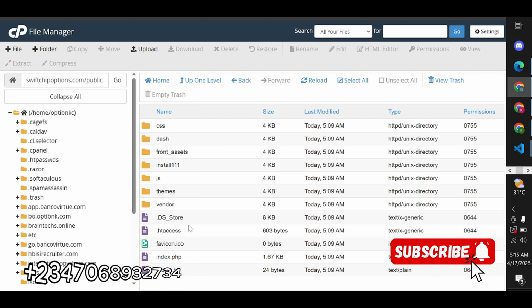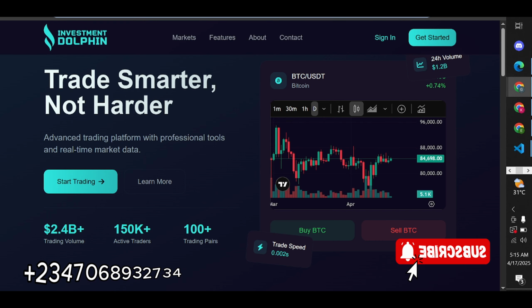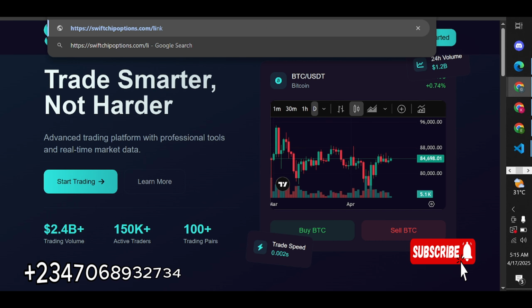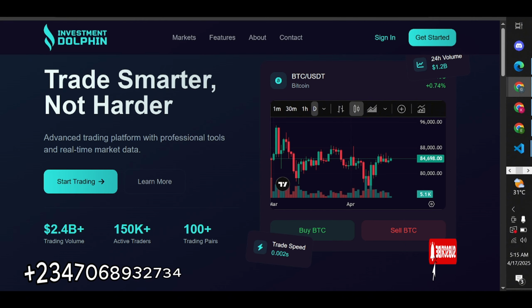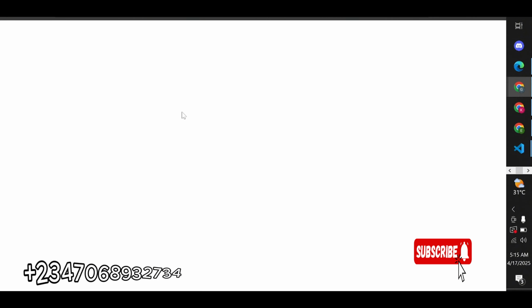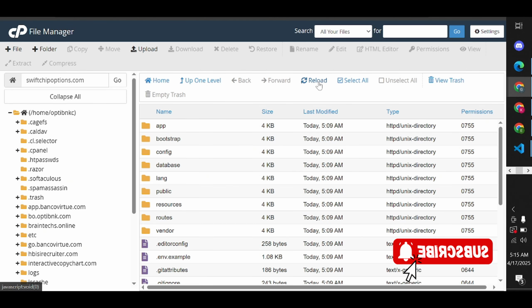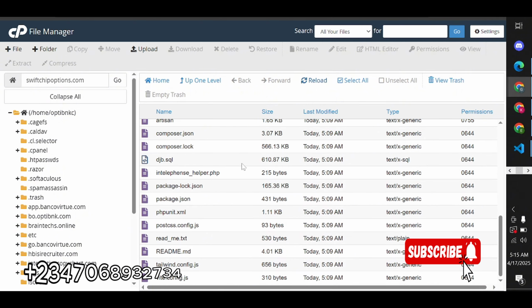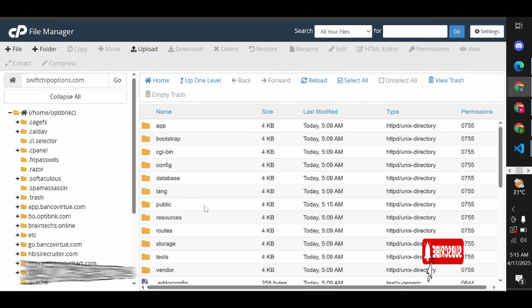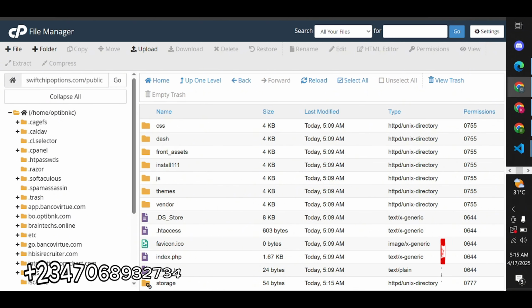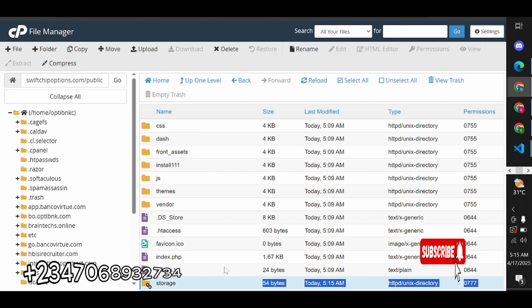Once we're done deleting this guy, we go back to our website and run this. It's going to show a white background. Here you can see it shows a white background. So this white background means it has gone successfully. So we go back here, refresh. Right, go to public. See, the storage is back already. So we're done with that.